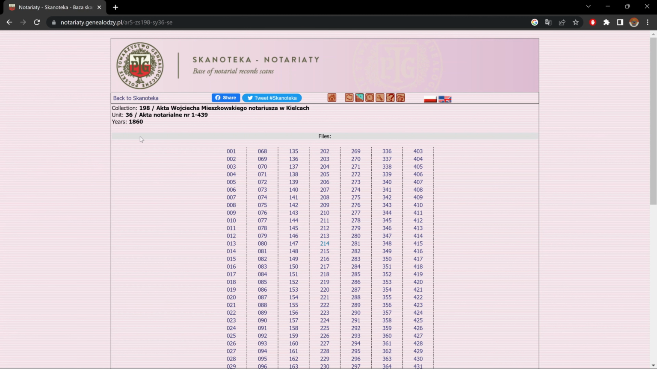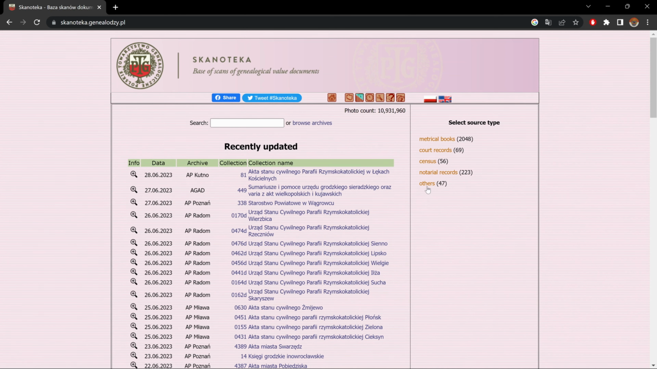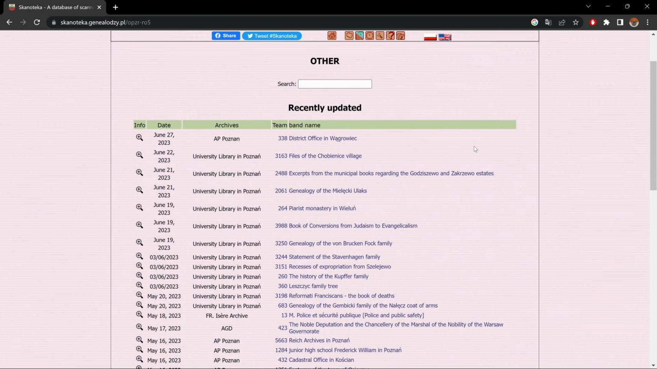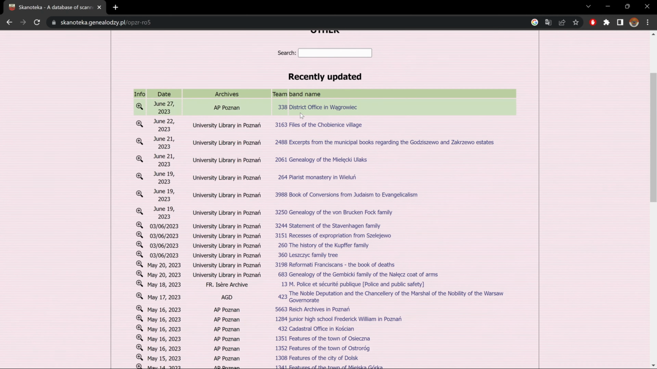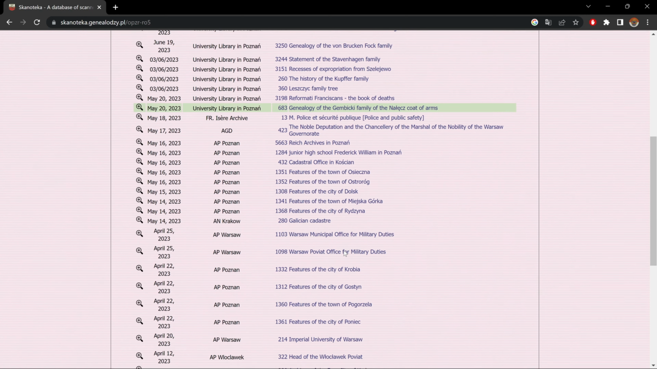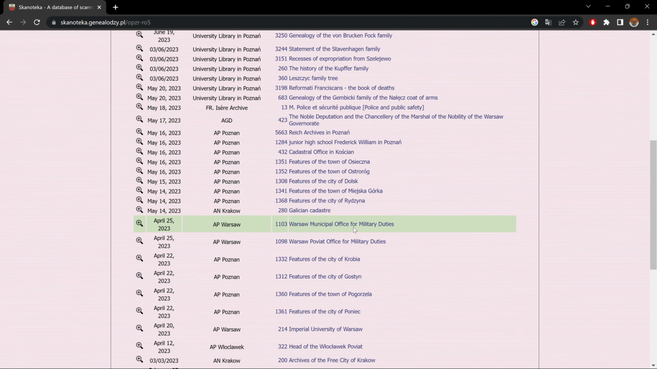And last but not least, let's go one last time back to Scanoteca. And let's look what is in the others section. Let me put it to English. And here we could find different types of documents like district office documents or different types of religious books, different stuff related to genealogy like you see here and here. And as we go down, we have municipal office, military documents, and so on. So it's really worth going through.